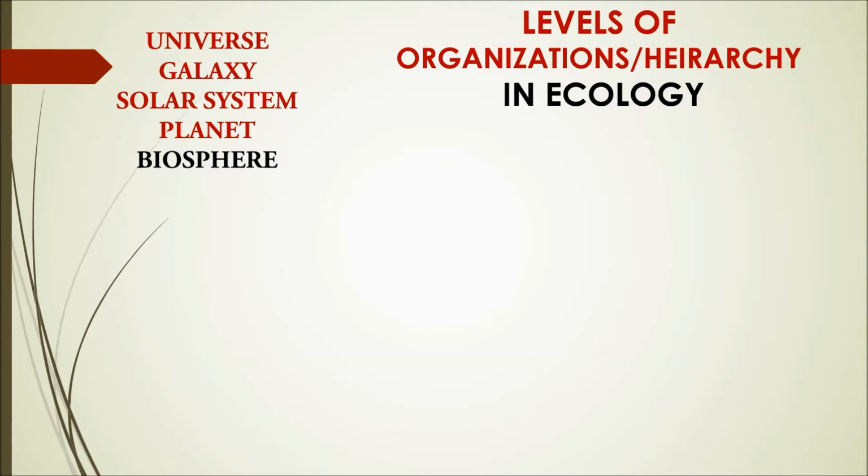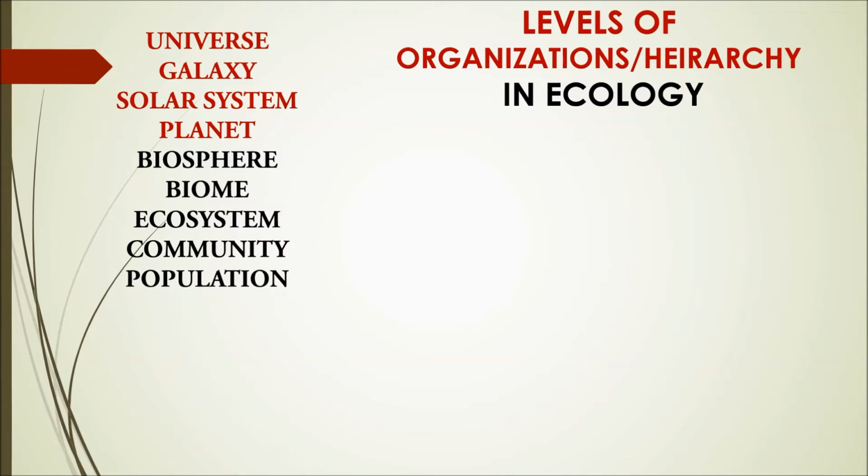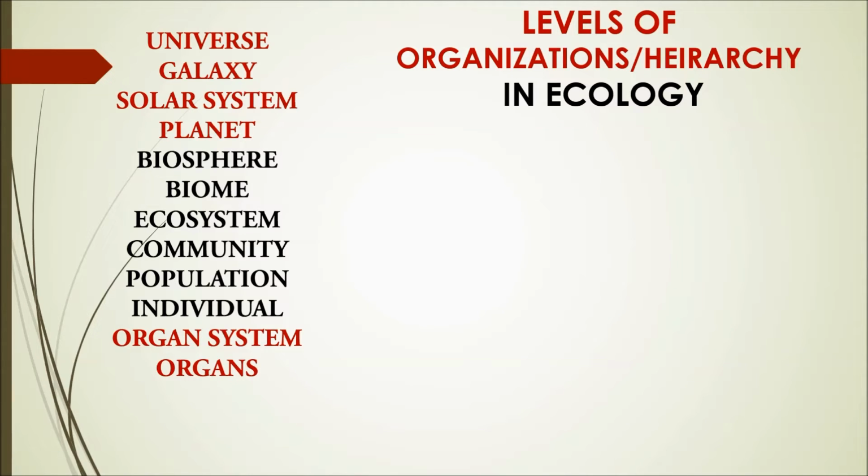Then we have biomes, then ecosystem, community, population, then individuals, then organ system, organs, tissues, cells and nucleus. And further, if you go ahead, breaking the nucleus to atom level, and further within an atom. So that is what we have discussed.